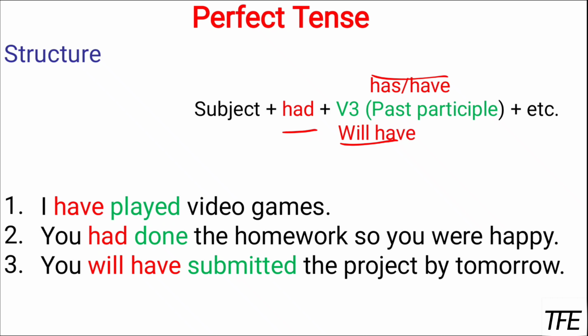So whenever you see have, had, will have, and then the third form of the main verb, this is perfect tense. Once it is has or have, it is for present, and then we have had for past and will have for future. So I hope the examples are also clear to you. Remember, there should be something regarding completion, or the action should be done at the time.